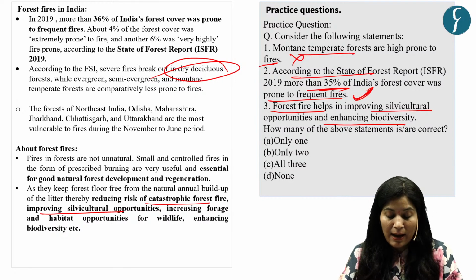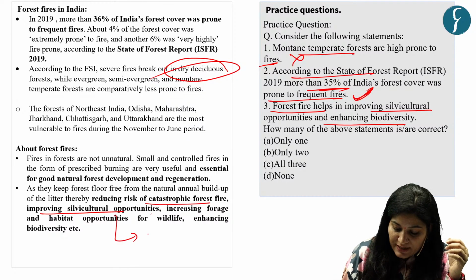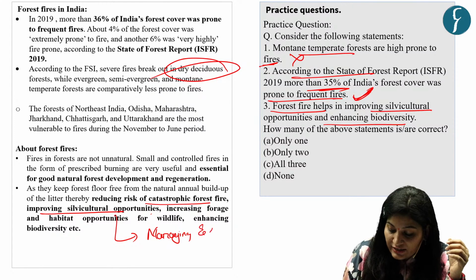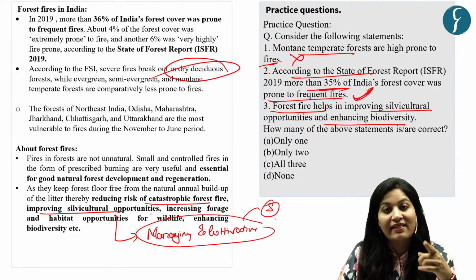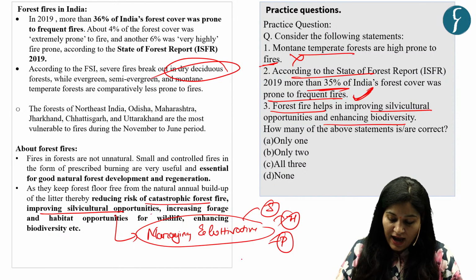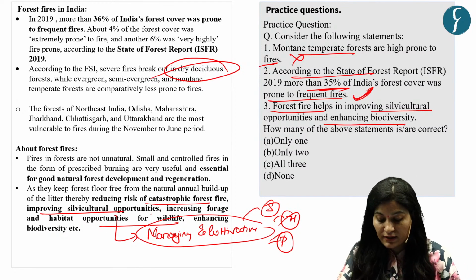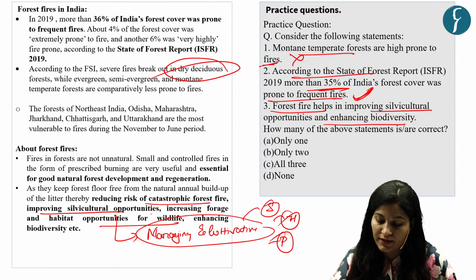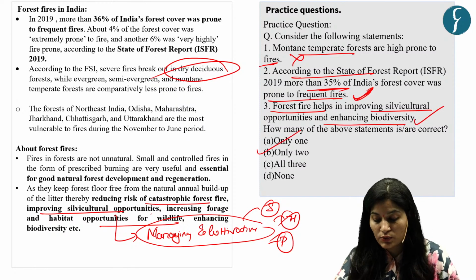It is the practice of managing and cultivating forests to ensure sustainable growth, health, and productivity. And it will increase habitat opportunities for wildlife. So these are the positives of forest fire. With this, our third statement is correct. So our answer is only 2 and 3, that is option B.